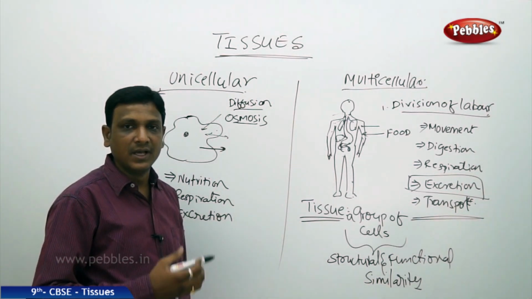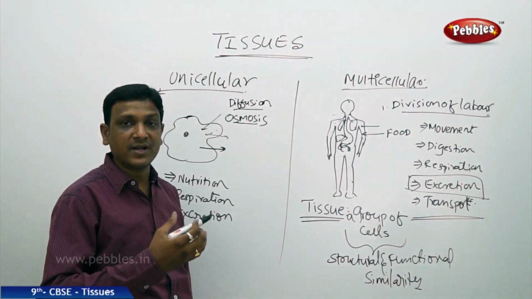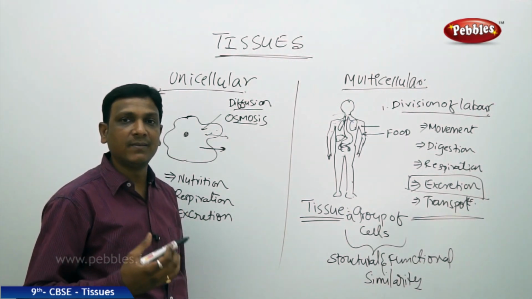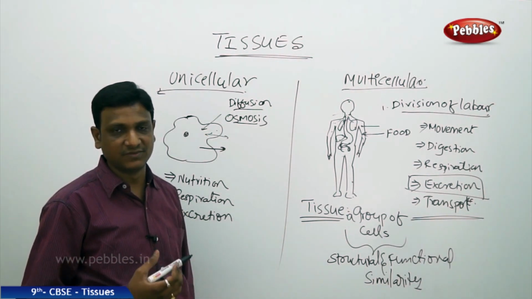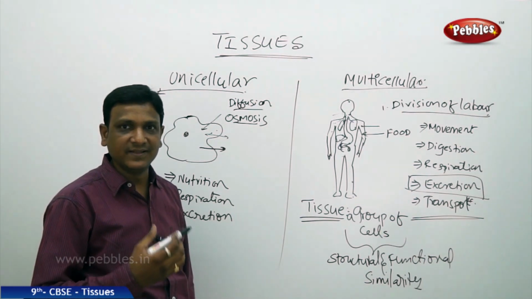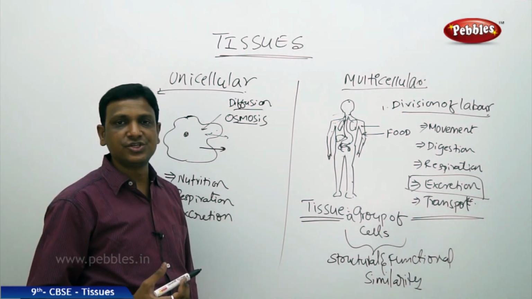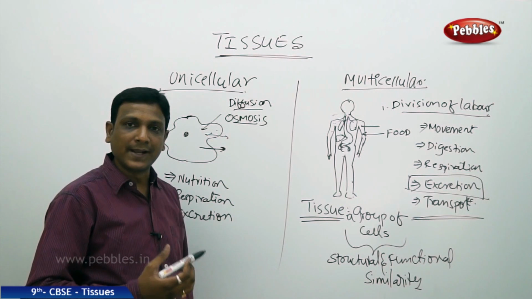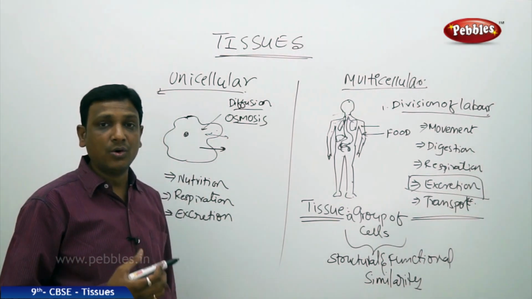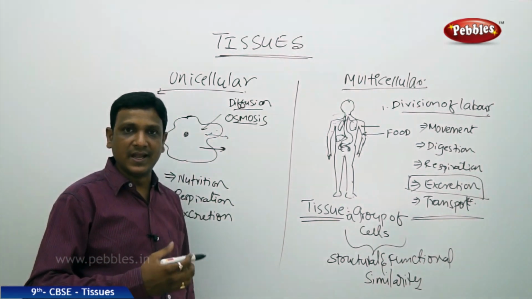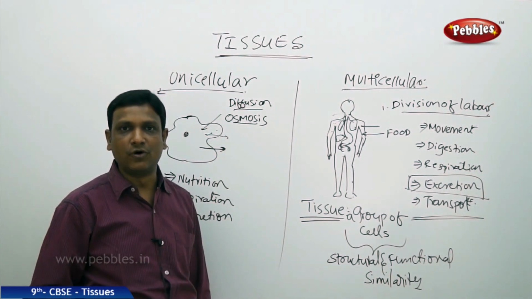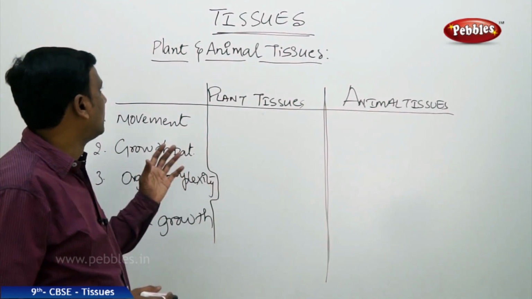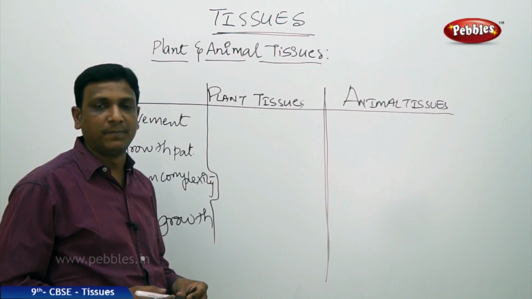In this lesson, we are going to study the different kinds of tissues which make up various organs and organ systems of our body. So we are studying the classification of the tissues, the groups of tissues, according to their structure, how the cells are shaped, and according to the functions they perform. Now let us see the tissues of plants and animals.